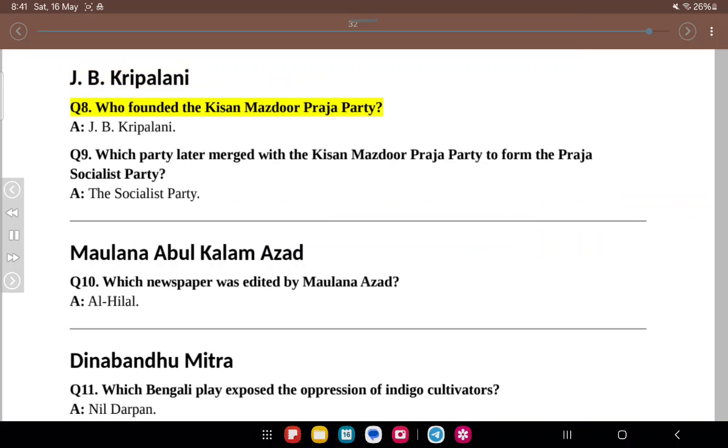J. B. Kripalani. Q8. Who founded the Kisan Mazdoor Praja Party? A. J. B. Kripalani. Q9. Which party later merged with the Kisan Mazdoor Praja Party to form the Praja Socialist Party? A. The Socialist Party.